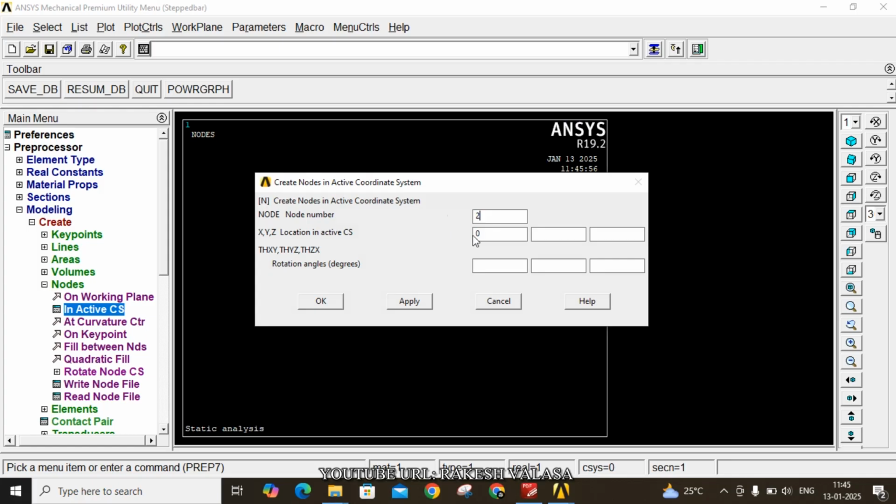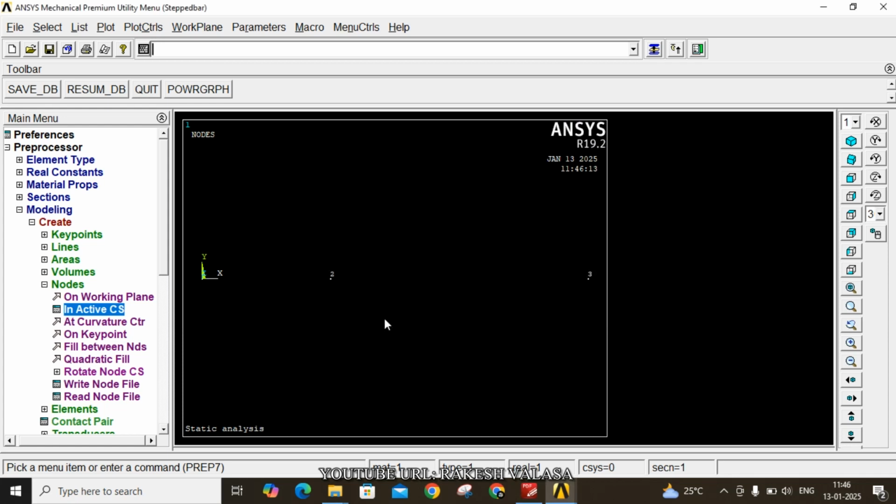Next, node number 2, the second node x value is 2, y0, z0, now click on apply. Node number 3, 2 plus 4, that is 6, y0, z0, now click on OK.